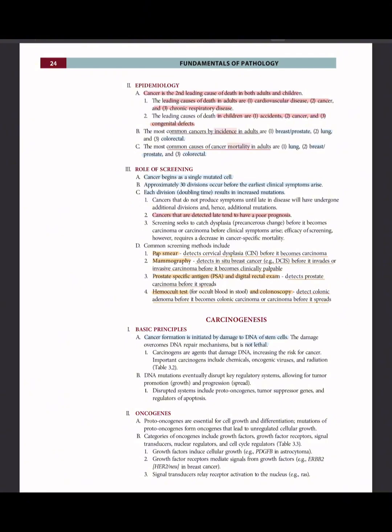Epidemiology. Cancer is the second leading cause of death in both adults and children. The leading causes of death in adults are cardiovascular disease, second is cancer, and third is chronic respiratory disease. The leading causes of death in children are accidents, second is cancer, and third is congenital defects. The most common cancers by incidence in adults are breast in females and prostate in males. Second is lung, and third is colorectal. The most common causes of cancer mortality in adults are first lung, second breast or prostate, and third colorectal.